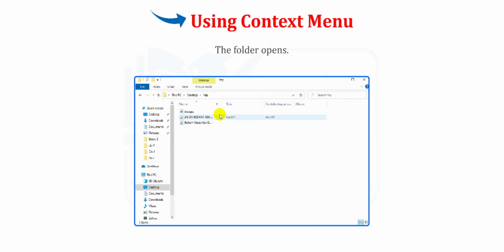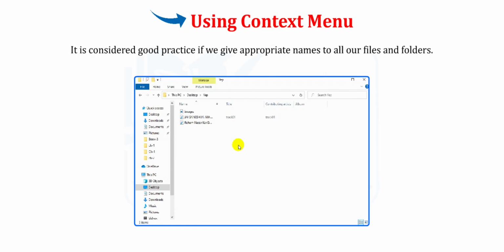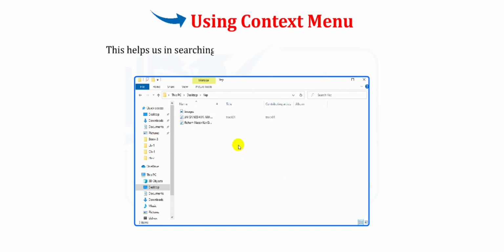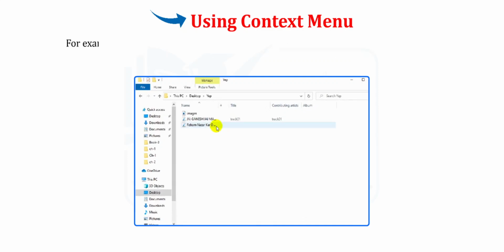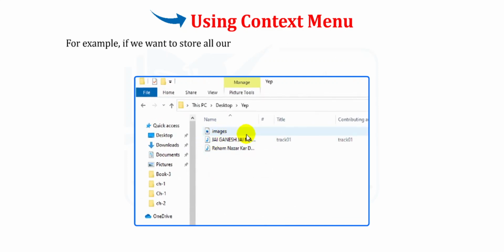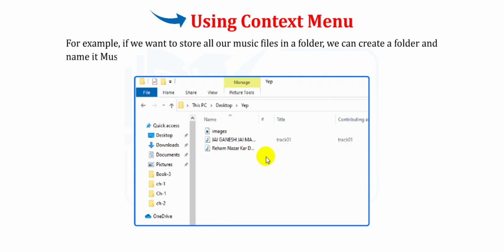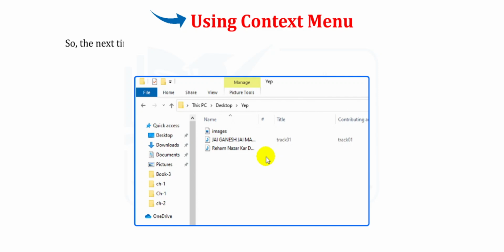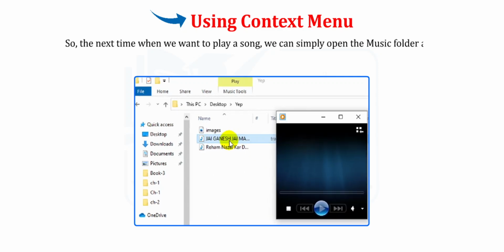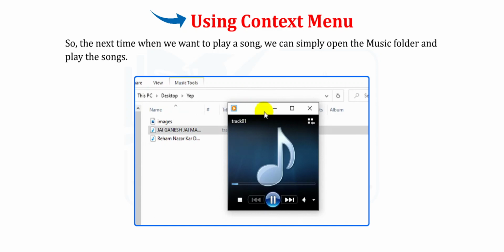The folder opens. It is considered good practice if we give appropriate names to all our files and folders. This helps us in searching the files and folders quickly and with ease. For example, if we want to store all our music files in a folder, we can create a folder and name it Music and keep all the music files in it. So the next time when we want to play a song, we can simply open the music folder and play the songs.